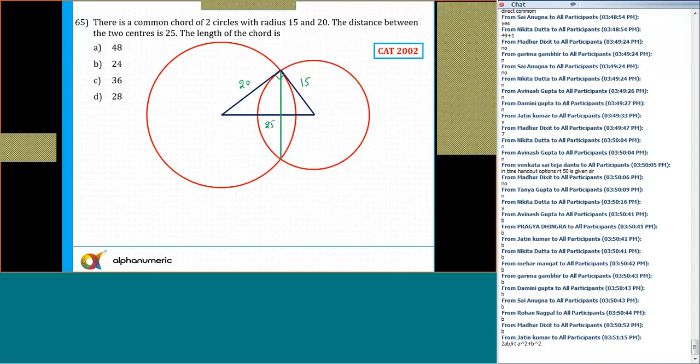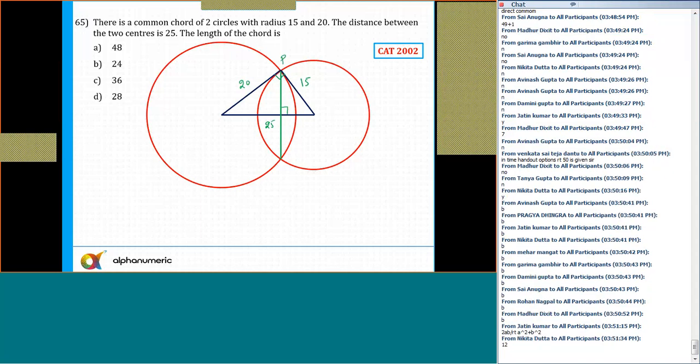So it means it's a right angle triangle. And we know that the line joining the centers of the circles will always bisect the chord, and it will be perpendicular also.